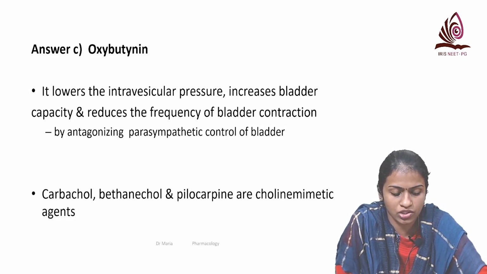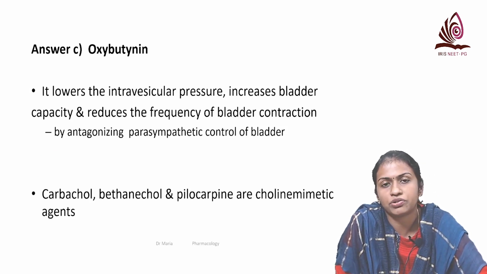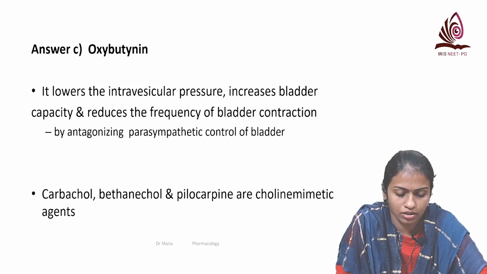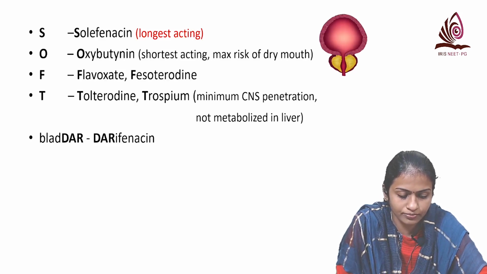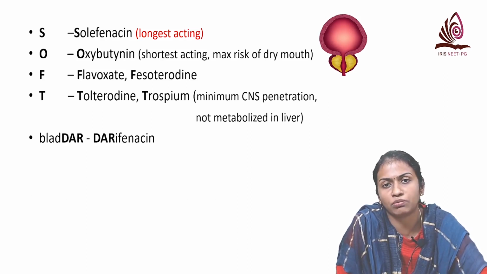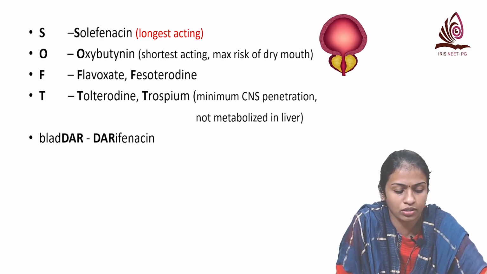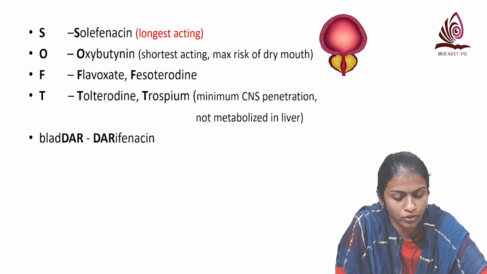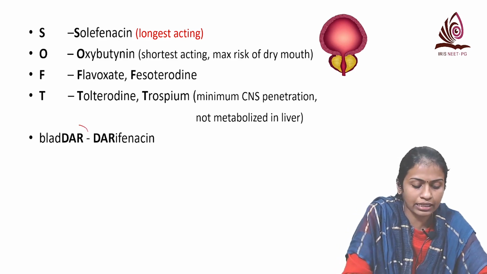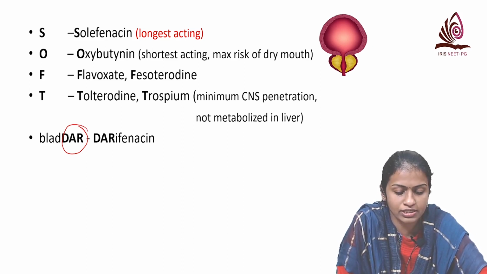So you need to know which are the other vesicoselective anticholinergic agents. Here mainly by reducing the detrusor contraction, it will increase the bladder capacity and reduce the frequency of bladder contraction. These are the other vesicoselective anticholinergic agents you can remember by the mnemonic SOFT BLADDER. S for solifenacin, O for oxybutynin, F for flavoxate as well as fesoterodine, T for tolterodine and trospium, and BLADDER DAR for darifenacin.